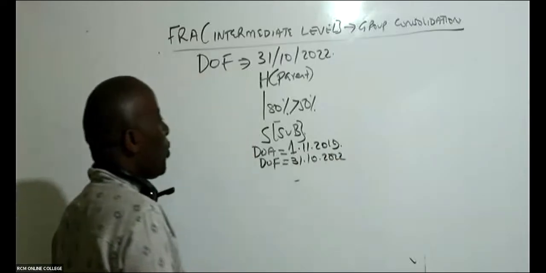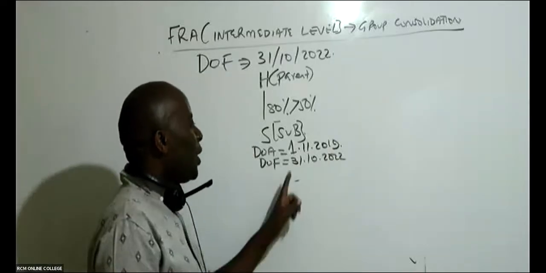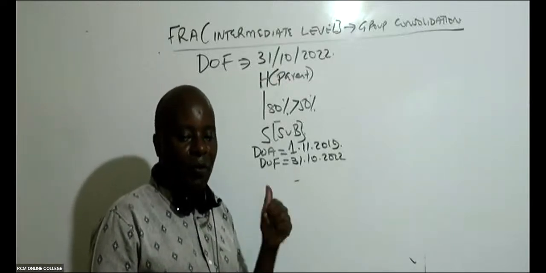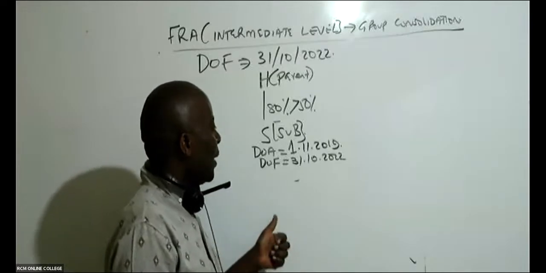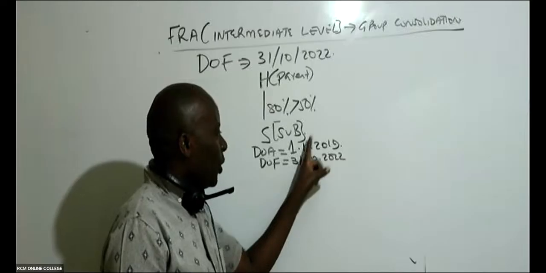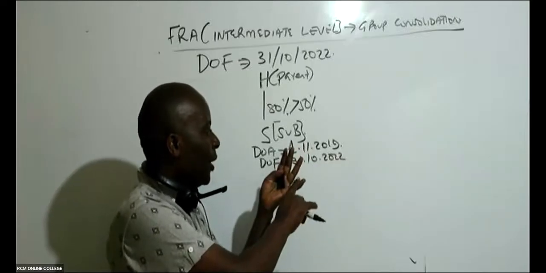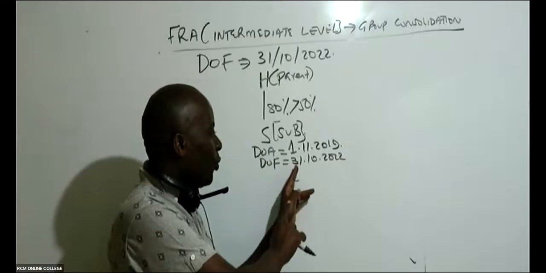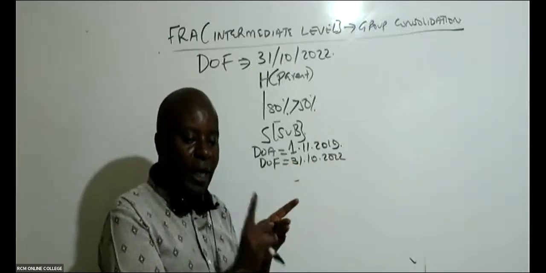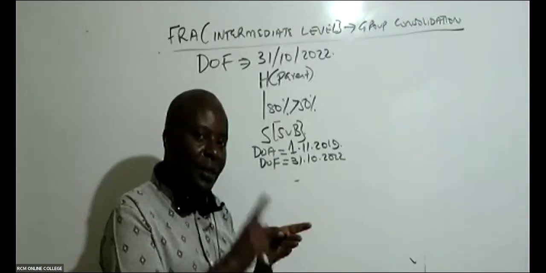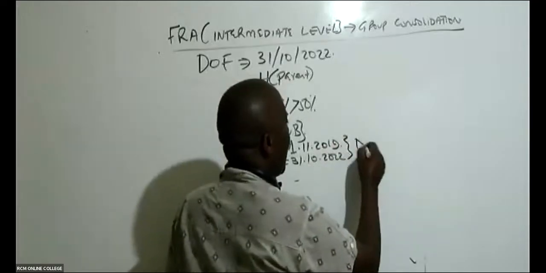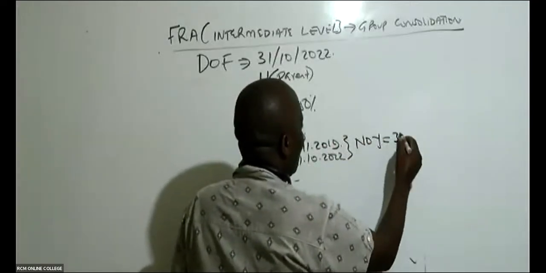So it means that since we acquired this subsidiary to the date when we are doing our financial statements, some number of years have lapsed. How many years? I have the year ended 31st October 2020, 2021, and then the whole of 2022. From the date we acquired this subsidiary to the date of the financial statements, we have 3 years.